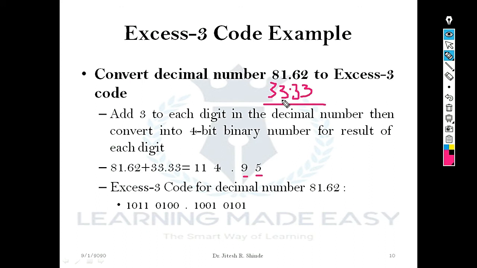1 plus 3 is 4, and 8 plus 3 is 11. Next step, each decimal digit we need to convert into a 4-bit binary pattern. The result here is 1011, for 4 it is 0100. This is the radix point. For 9 it is 1001, for 5 it is 0101. In this way we can convert a decimal number to XS3 code. This is the decimal representation of the XS3 code and this is the binary representation of the XS3 code.